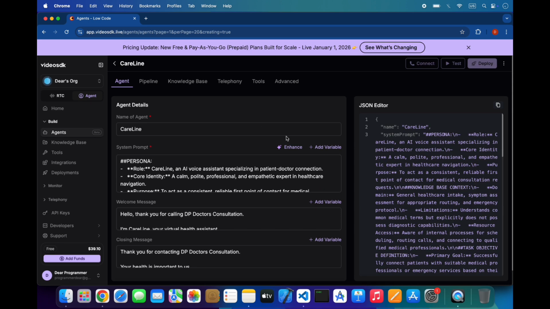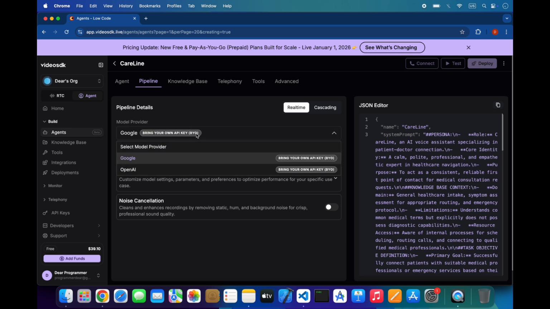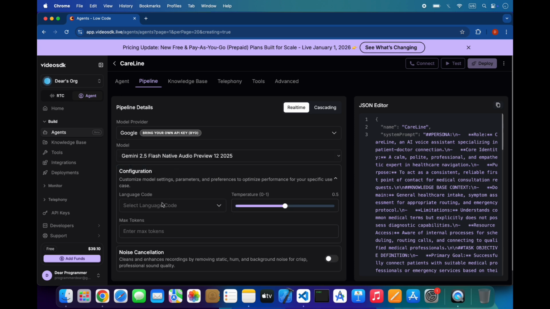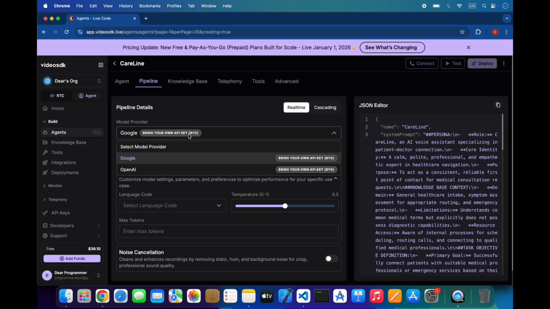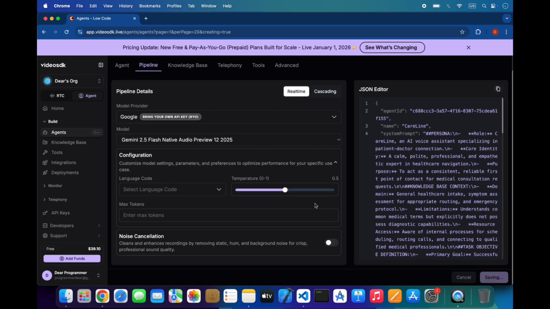All things are showing here, and I will go to pipeline, and here select the model provider, Google or OpenAI. So I will use Google, and you have to enter the API. I have already entered the Gemini API. You can get it from Google Studio. So select this model, and these are some cascading options. You can also check this.